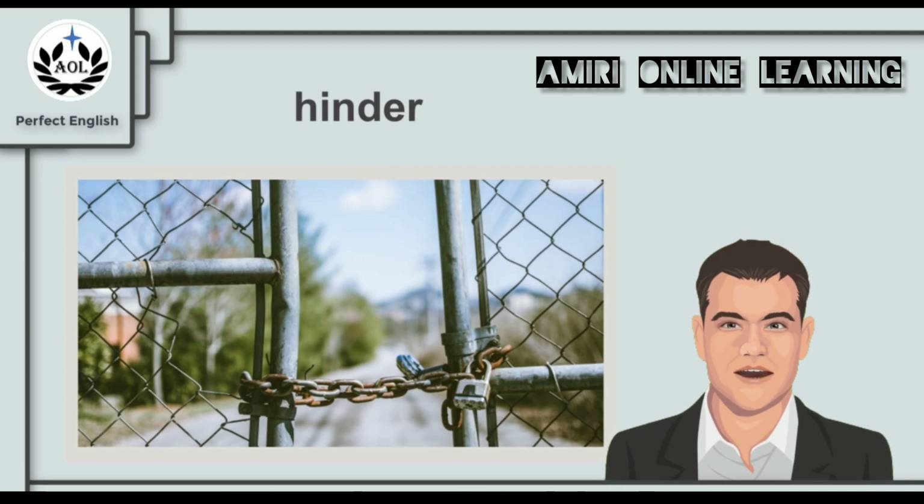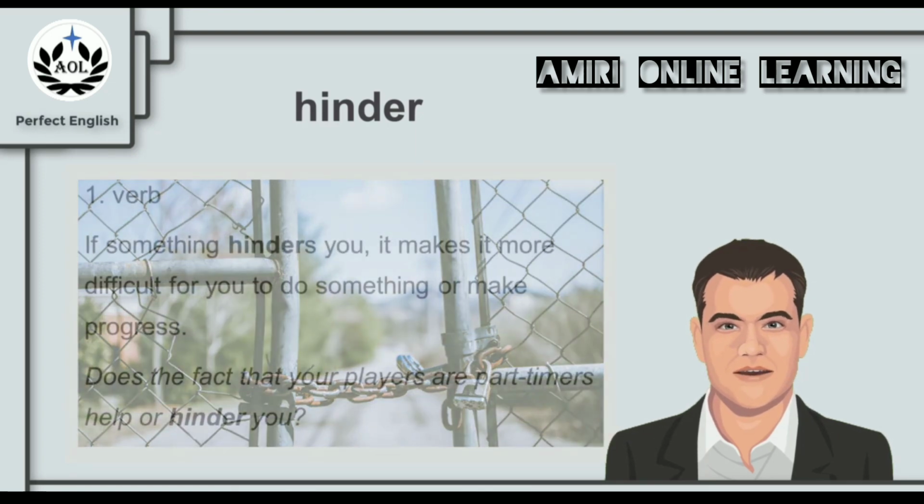Now you look at this picture, there is a gate, but obviously the gate is locked. So if you want to go to the other side, that is an obstacle. That is something that is stopping you from getting to the other side. So maybe that is something that is hindering you. Is that the meaning of hinder? Let's find out. Now, hinder is a verb.